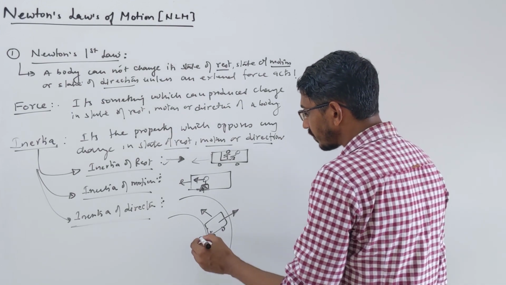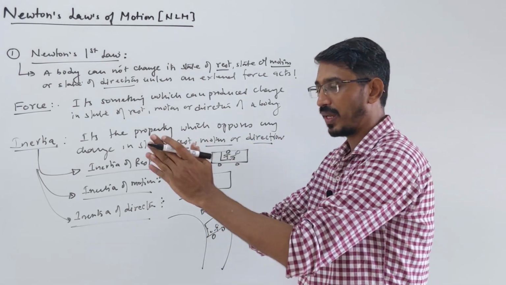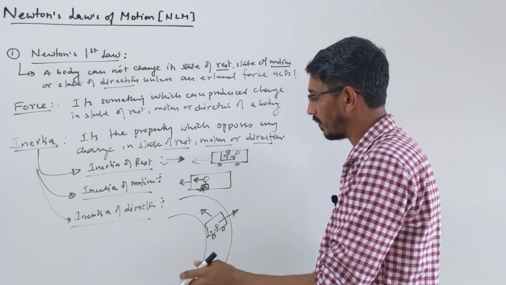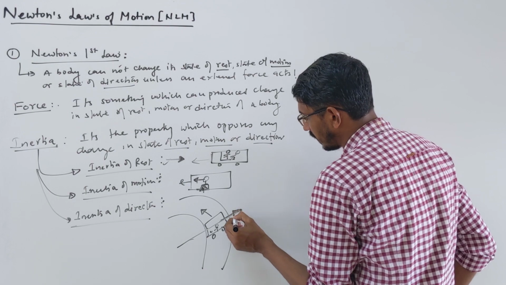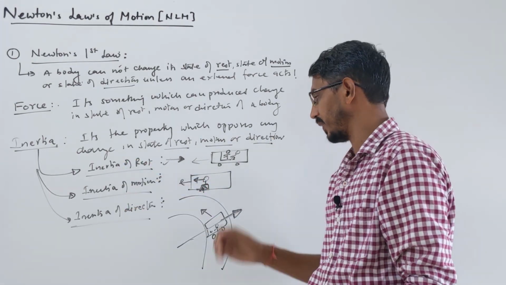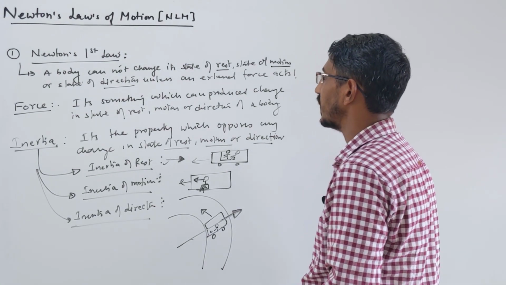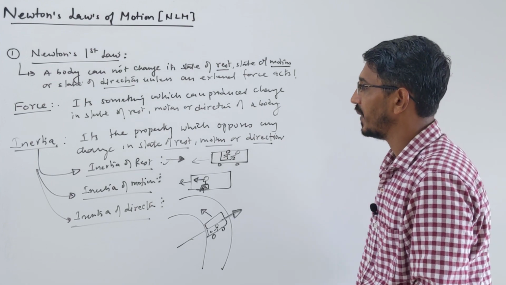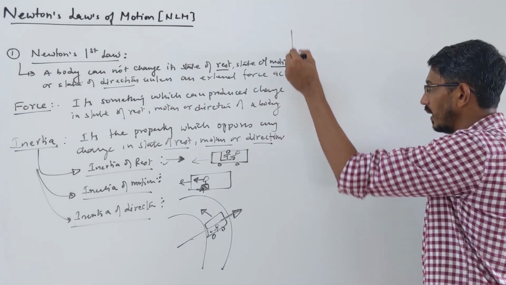Because we are sitting in a bus or car moving straight, so the whole body is moving straight. But when you turn, the centripetal force acts here, and this will try to throw you outward, so you feel outward. So these are the three types of inertia we have spoken about. In Newton's first law, the force definition is understood, inertia is understood, and the three types of inertia are understood. Let's move on.